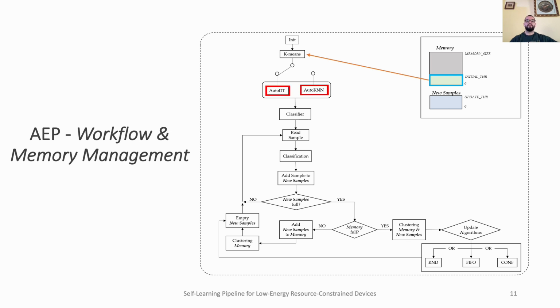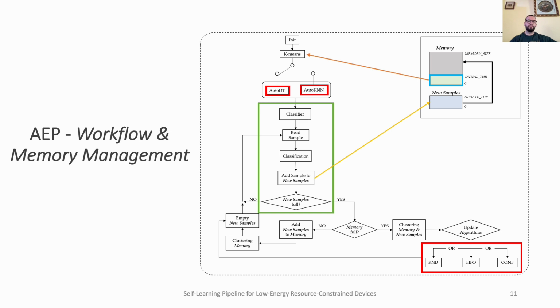If the user selects the AutoDT option, the decision tree training algorithm is executed. Alternatively, if AutoKNN is chosen, the k-nearest neighbor classifier is used. Once the trained model is ready, the AEP starts classifying subsequent samples. To improve classifier performance, new samples can be stored in the new sample memory section until the update threshold is reached. Then all samples are moved to the memory and k-means clustering is run again, providing the new set of pseudo-labels and updating the classifier.